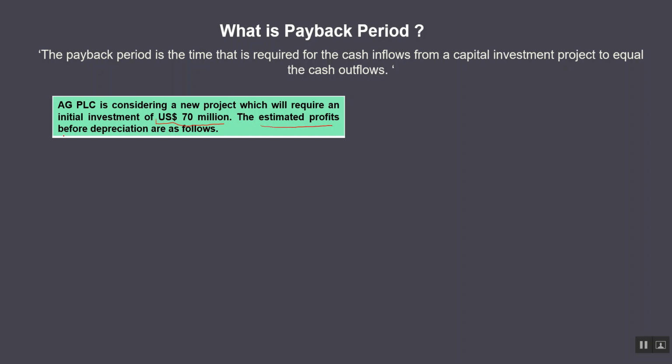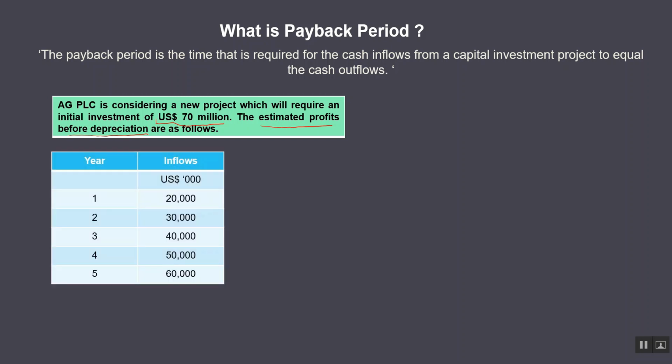Now you are given a set of information: the cash flows from year 1 to year 5. These are the years that the project is going to run, and these are the respective estimated cash inflows. These cash inflows are before depreciation.